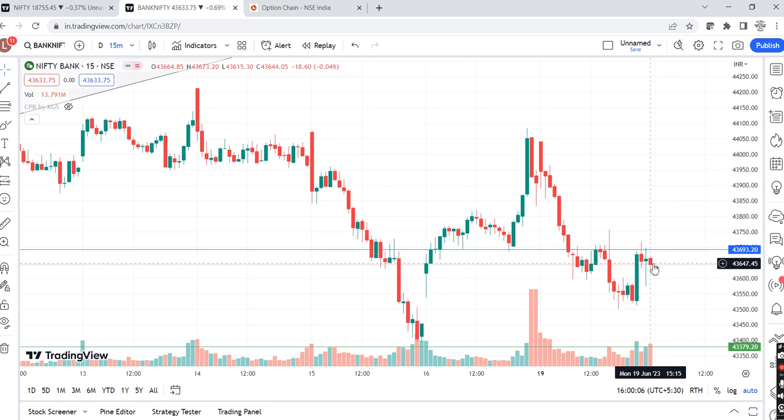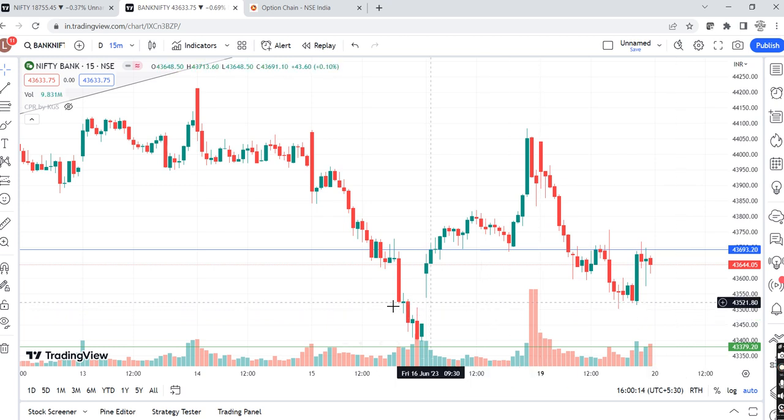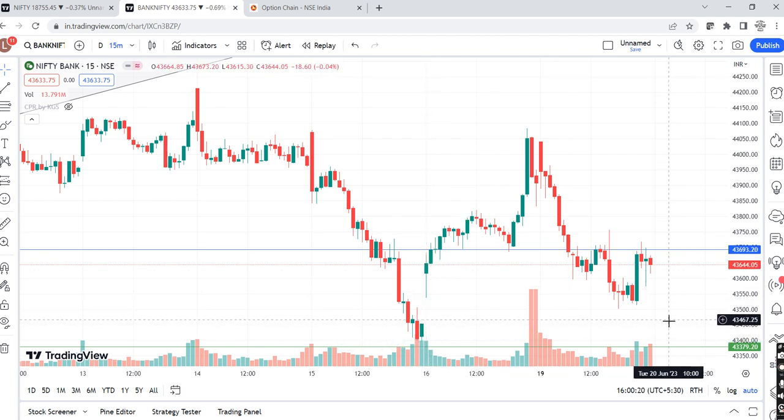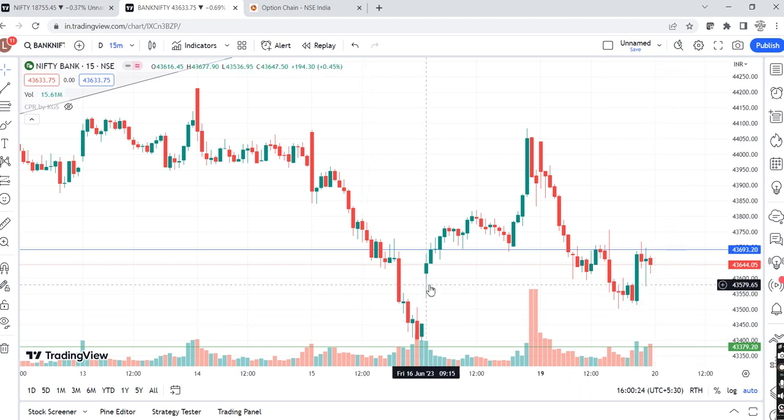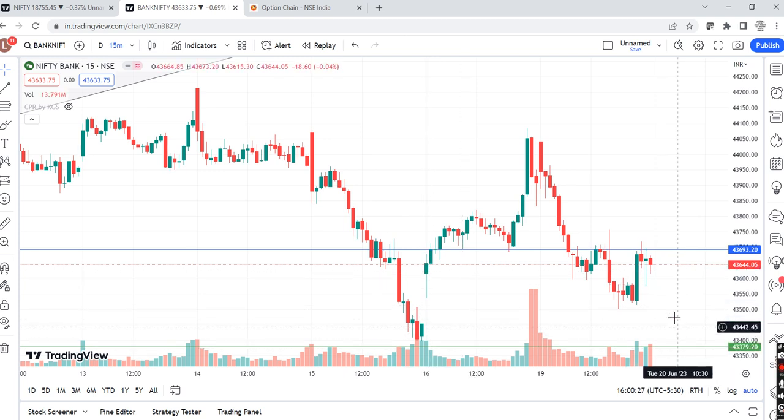So any gap down from 43,600, if it happens closer to what? If it happens closer to 43,500 or if it happens closer to 43,400, then this price action from Thursday, which had stayed support from the low, it has been a support, right? So any gap down, if it happens near 43,500, near 43,450 and makes a positive price action, again this kind of hammer, again a green hammer, makes a higher highs pattern, we are interested in a long opportunity as long as it goes in higher highs towards the previous closing, and from this previous closing also, if it is going for the higher price action, we are interested to stay in long.